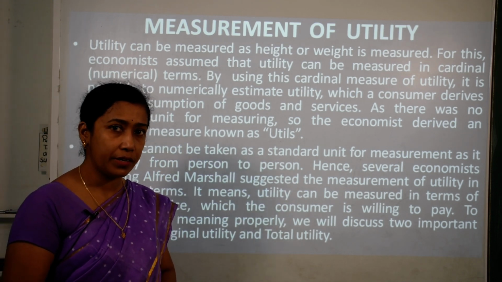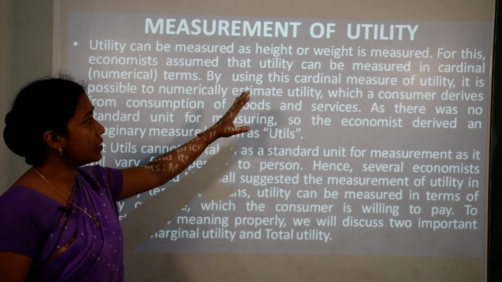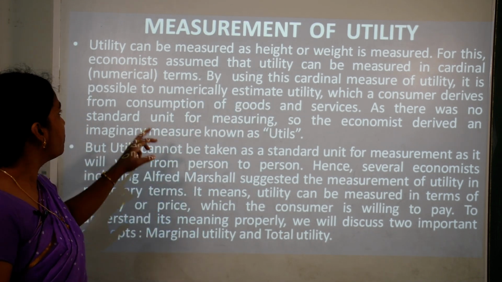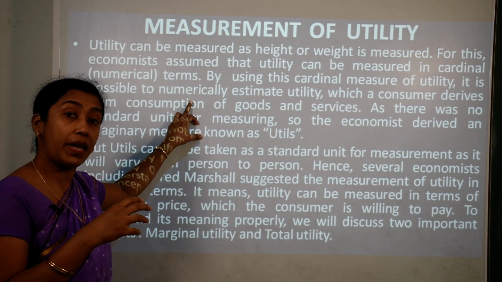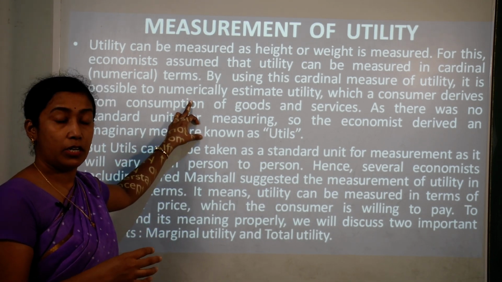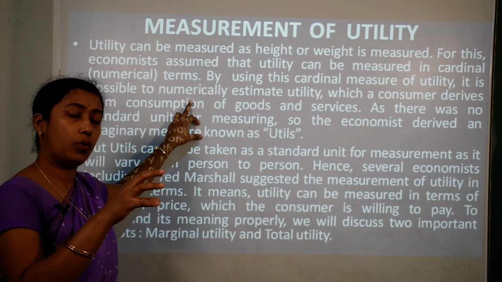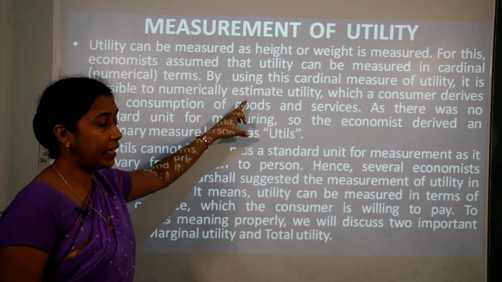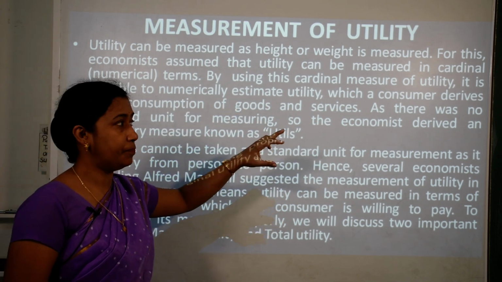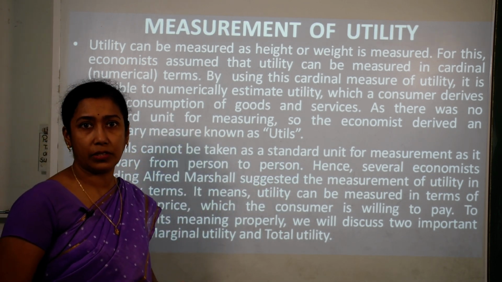Now cardinal means numerical number, it can be 0, 1, 2, 3, 4 and so on. By using this cardinal measurement of utility, it is possible to numerically estimate. That means it is made possible by certain economists to come to know or understand what kind of utility is provided by a certain product, or we can numerically estimate the utility which a consumer derives from consumption of certain goods and services.